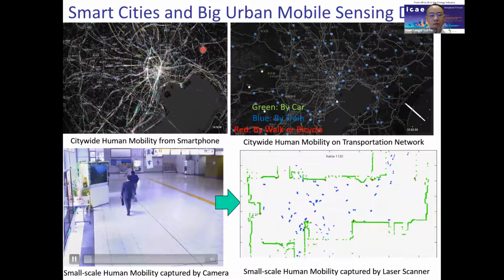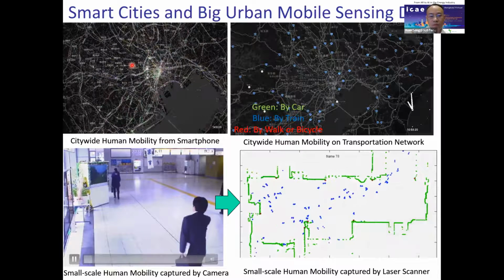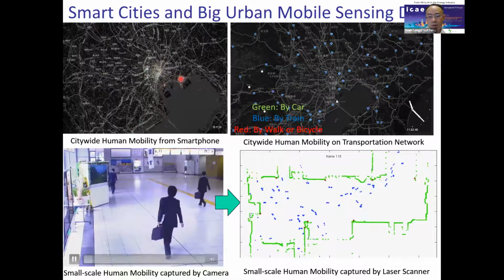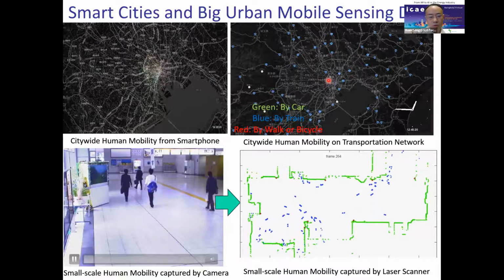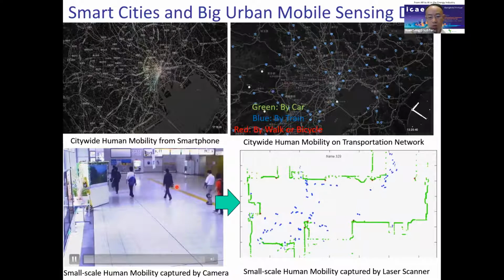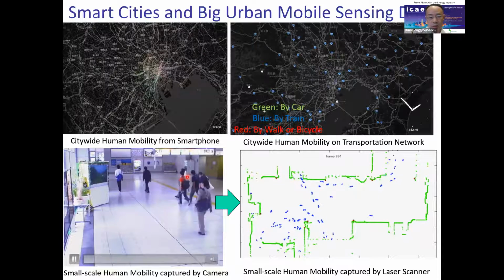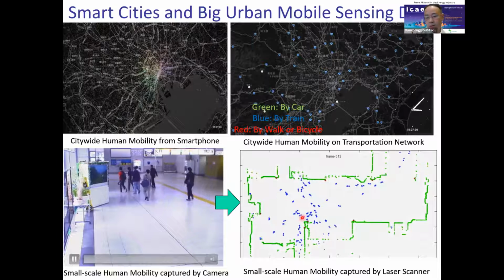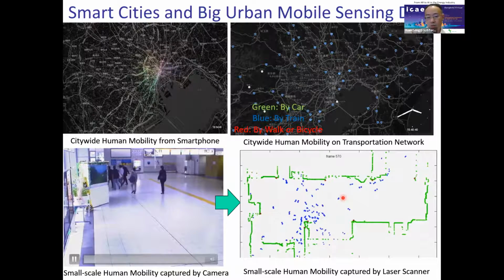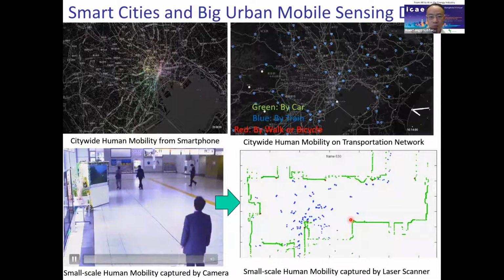Such as citywide human mobility data from smartphones, and citywide human mobility data on the transportation network with different transportation modes. There are also some small-scale human mobility data, such as data captured by cameras or by distributed laser scanners.